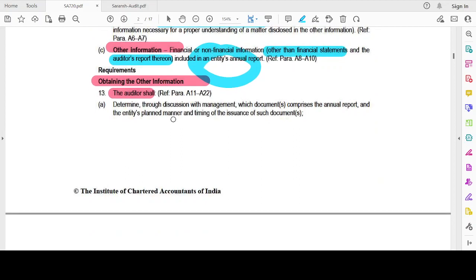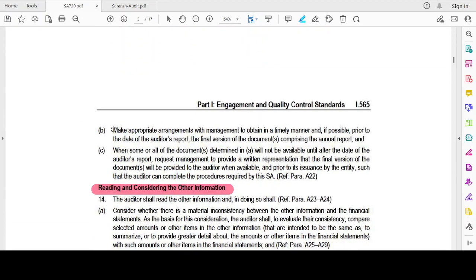The auditor shall determine through discussion with the management which documents comprise the annual report and the entity's planned manner and timing of the issuance of such documents. Make appropriate arrangements with the management to obtain in a timely manner and, if possible, prior to the auditor's report, the final version of the documents comprising the annual report. Where some or all of the documents determined in A will not be available until after the date of the auditor's report, request the management to provide a written representation that the final version of the documents will be provided to the auditor when available and prior to the issuance by the entity, such that the auditor can complete the procedure required by the standard.